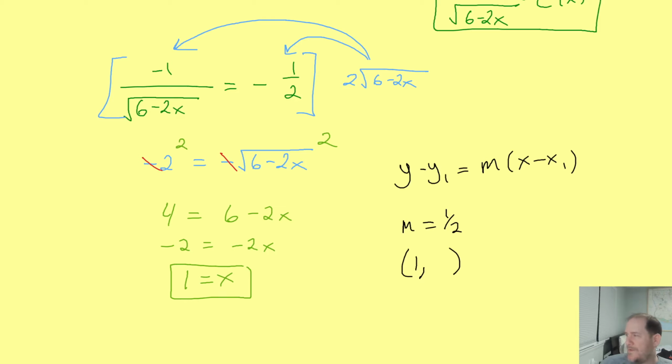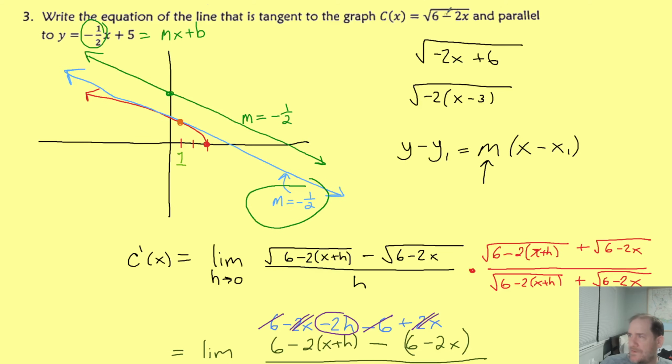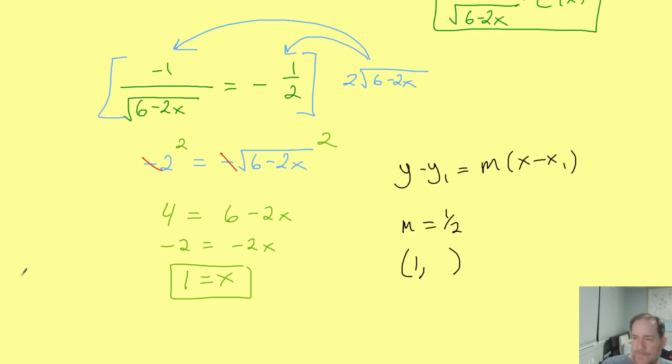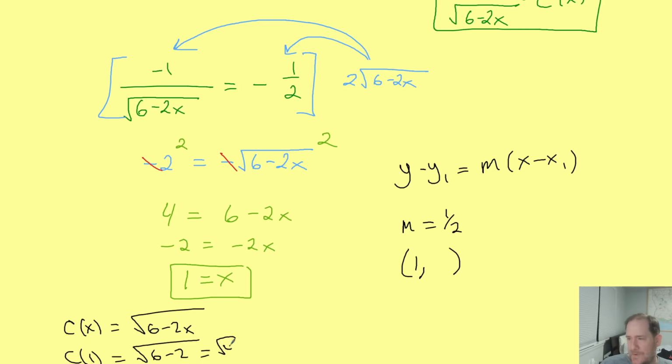We just plug back into the original function, remember? So the original function, c of x, was the square root of 6 minus 2x. So c of 1 will be the square root of 6 minus 2, aka square root of 4, aka 2.